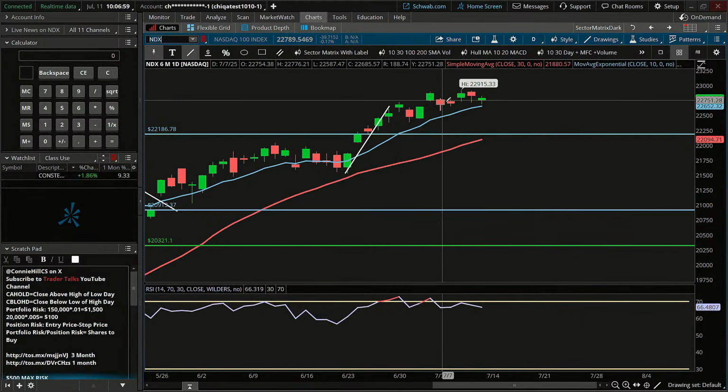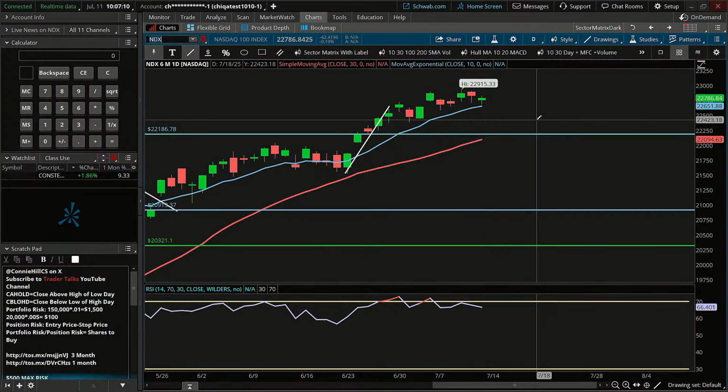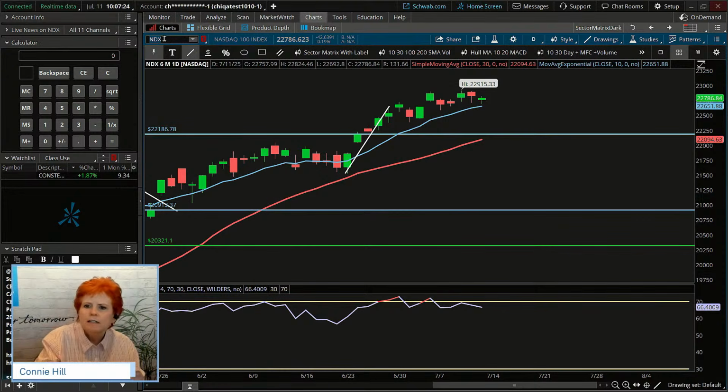The pullback has not been that great, right? We have a couple days pulling back and they're just kind of down a little bit and sideways. Same thing here. Maybe sideways a little bit and down a little bit. Okay. So we're not seeing tremendous swings in terms of the range. We're not seeing the market whipping around per se. We're just seeing steady, gradual grinding things out.